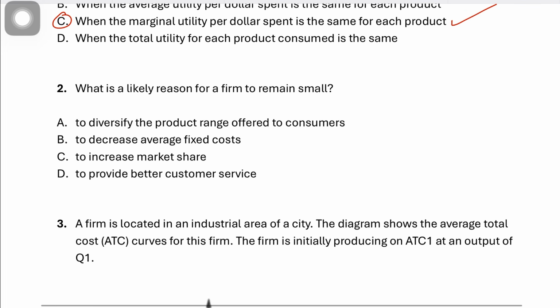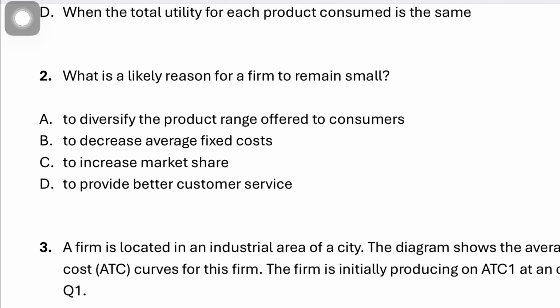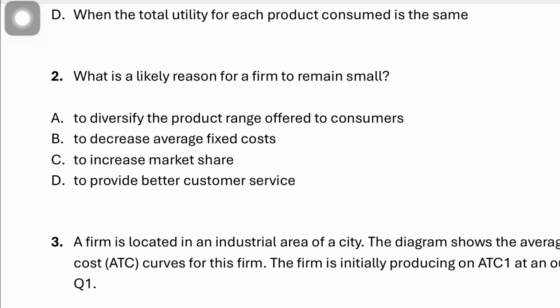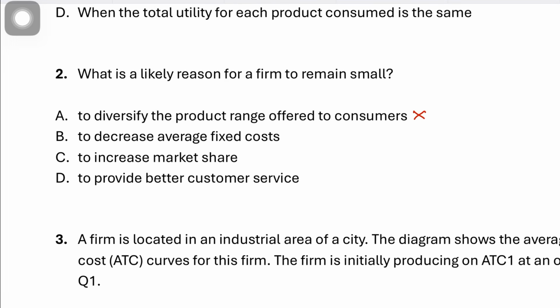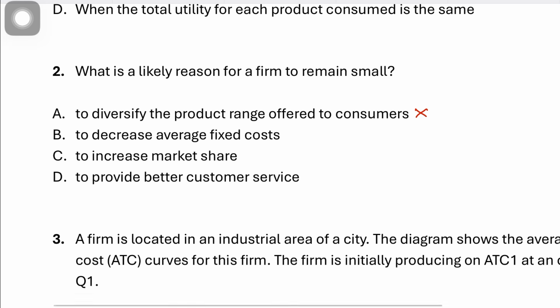Question number 2. What is the likely reason for a firm to remain small? To diversify the product range? No, this would be wrong, because diversifying the product range would usually require more resources and may encourage growth. So that is not the correct answer. B says to decrease average fixed costs. That is wrong as well, because fixed costs would usually fall when output rises. So this is a reason to grow, not to remain small, because average fixed cost would go down, right? So this is like a scaling up thing. When you scale up, your AFC goes down. So it's saying what is likely to be a reason.